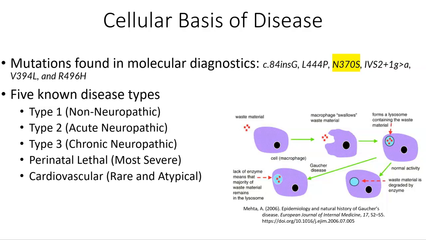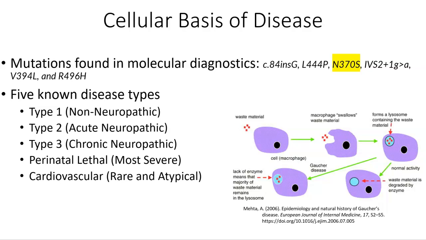In this figure, you can see it's the blue circle that has the red material in it. Normally, the waste material is degraded by the enzyme produced due to a functioning GBA1 gene, and the cell is able to take in all of the glucose cerebroside and break it down, and that is excreted by the cell, and that would be a healthy person.